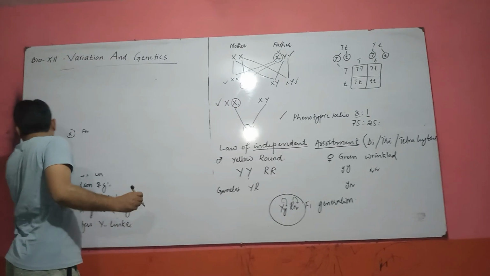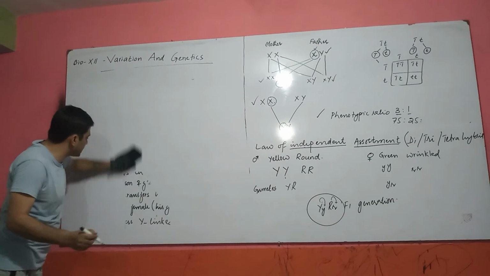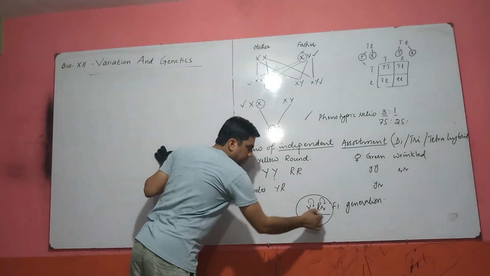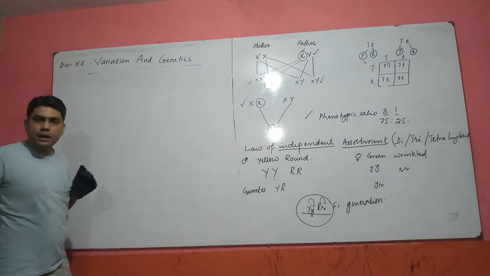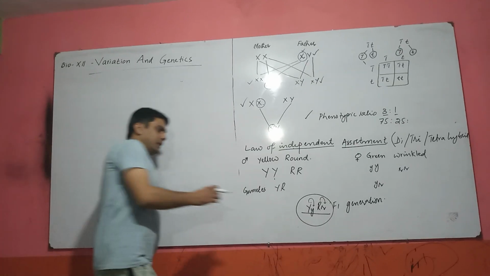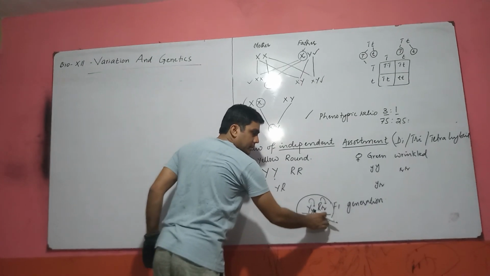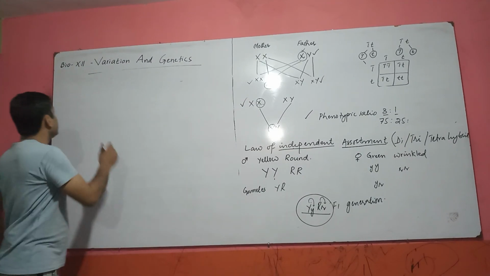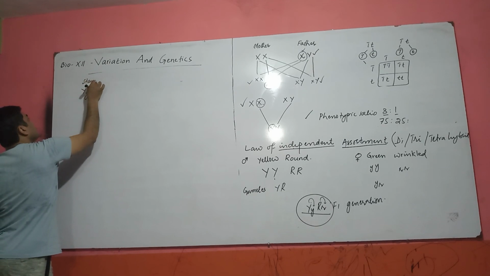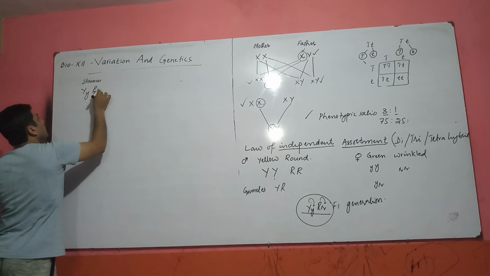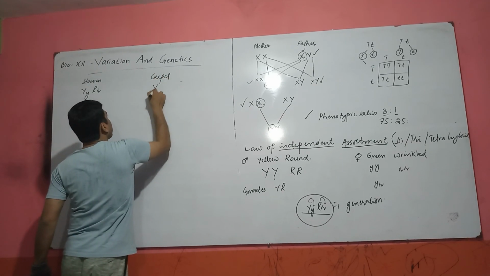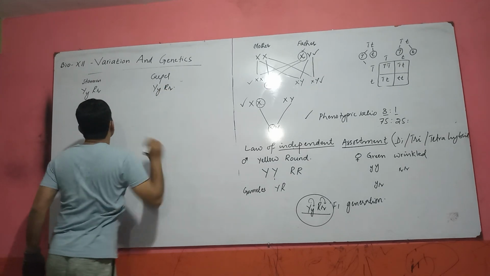And how gamete formation for the F2 generation will happen. For example, we take this kind of flower. A flower contains stamens and carpels. The stamens are like that and carpels are like that. For example, this is the stamen and this is the carpel, of the same flower.